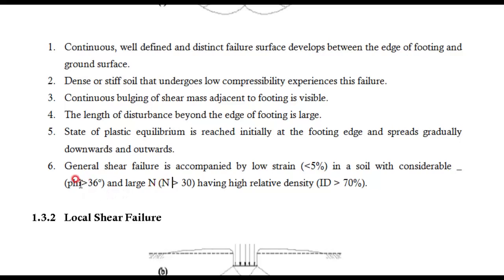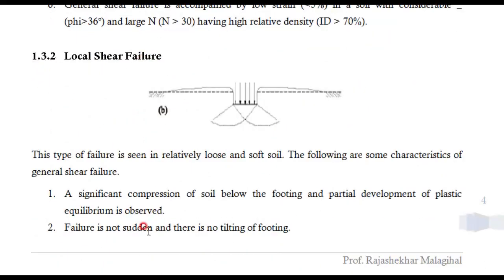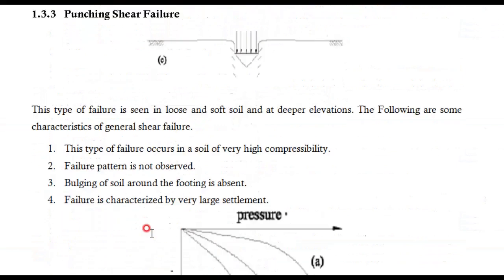Then another indication is, if the phi value is more than 36, it is very strong and very dense soil. The density you can measure from the relative density equation. If the relative density is more than 70%, it is very high. Then if it is very good soil, as you penetrate the foundation, it will bulge here. By seeing the bulging, you can say it is a general shear failure. Then I will explain the punching shear failure first.